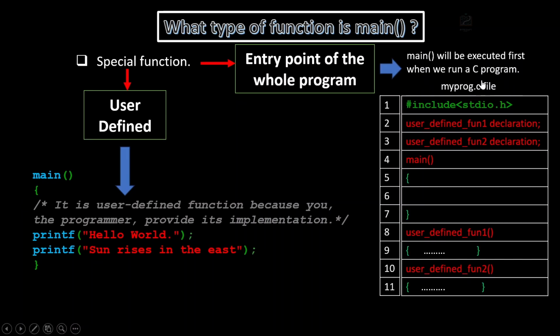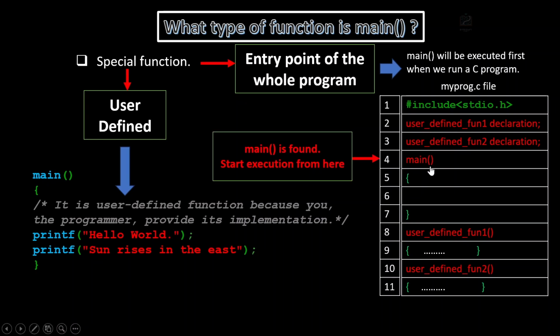So suppose this is my prog.c file, and following the necessary convention, we have written the header file first, then the declaration statement, then the main function, and all those user-defined functions have been defined. Now when we run this myprogram.c file, the operating system runtime environment will search for the main function. When the main function is found, then the execution will start from here.